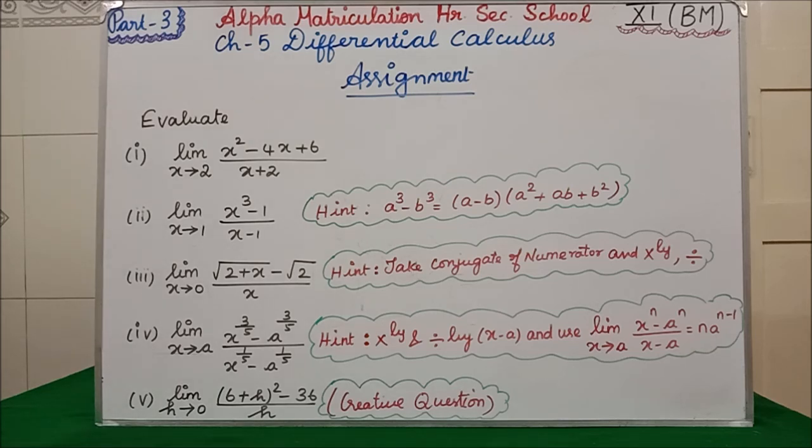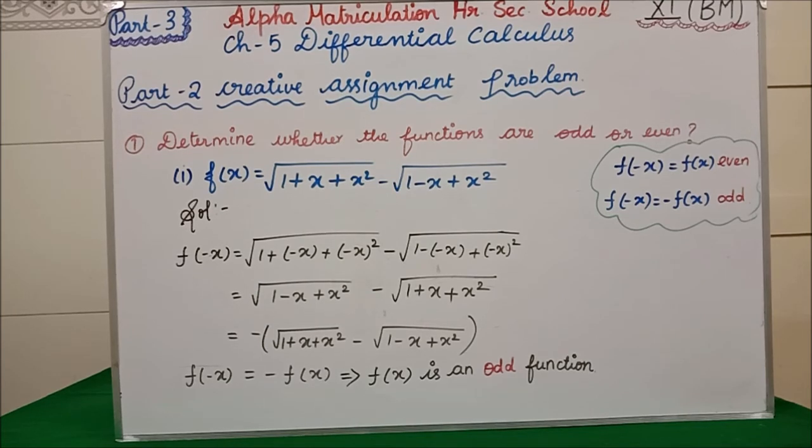Next, we are going to see part 2. I gave one creative problem, and I am going to solve the answer for you now. In the part 2 assignment I gave you one creative problem, isn't it? For that problem, this is the solution. See, f of x is equal to square root of 1 plus x square minus square root of 1 minus x plus x square, isn't it?